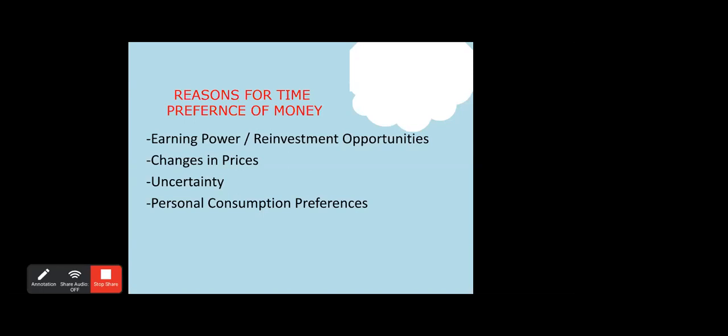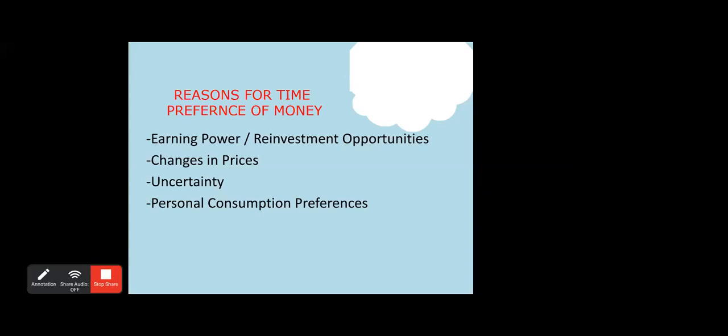Then the second point is changes in price. This is basically inflation. A rise in price reduces the purchasing power of money. Like the amount of goods you can purchase with 100 rupees today, you might not be able to purchase the same amount of goods on a future date.